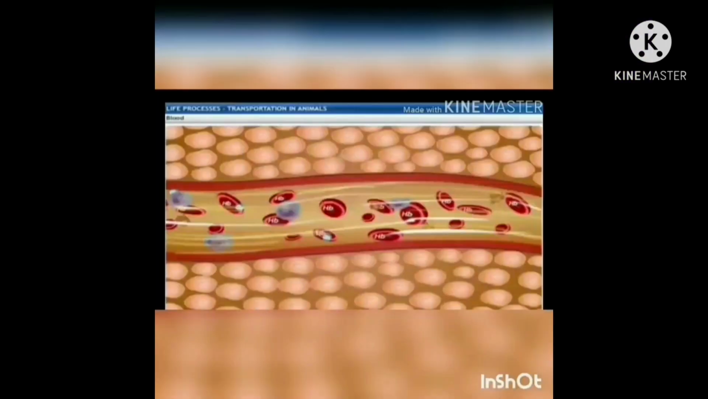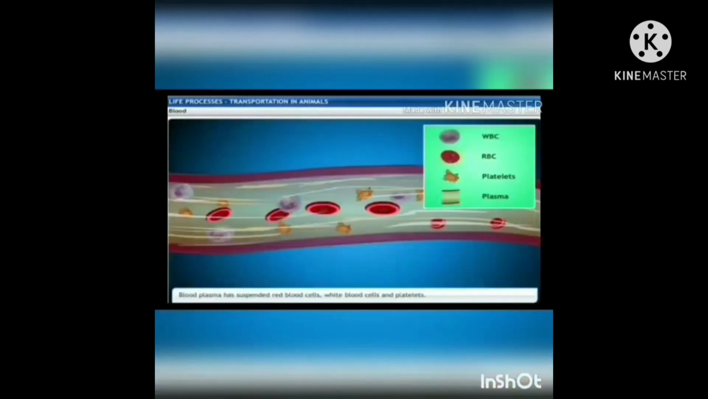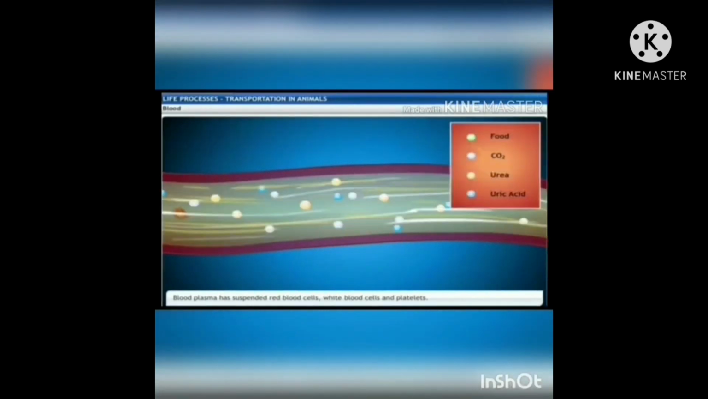Blood is a fluid connective tissue that is constantly circulating in the body. An adult human has 5 to 6 liters of blood. Blood consists of two parts: the fluid part called plasma, and the blood cells. Next, we can study about the plasma.